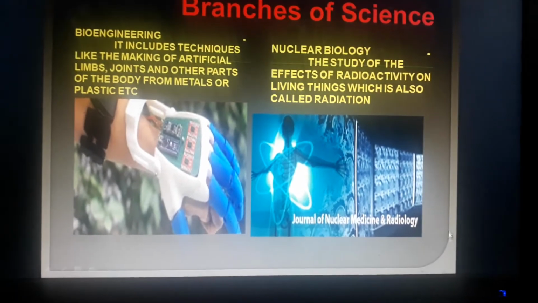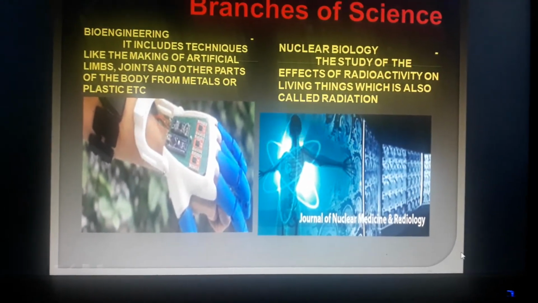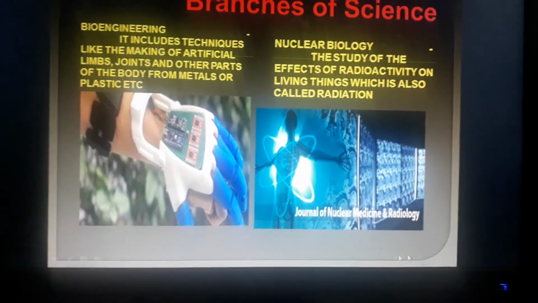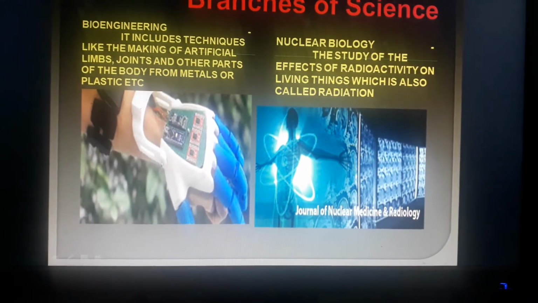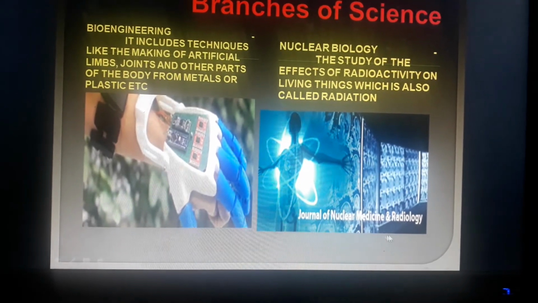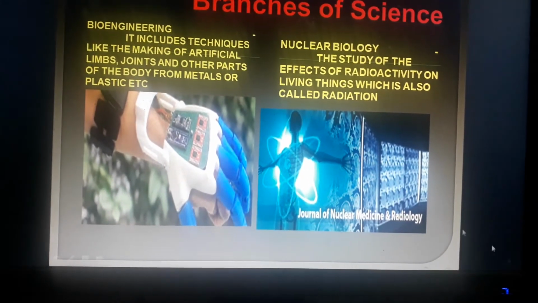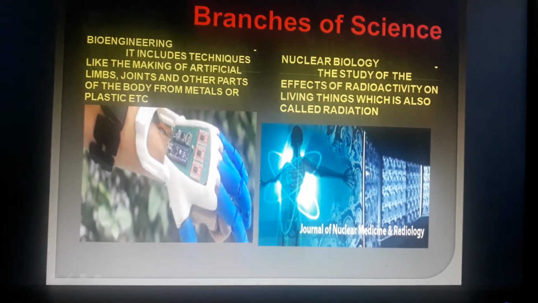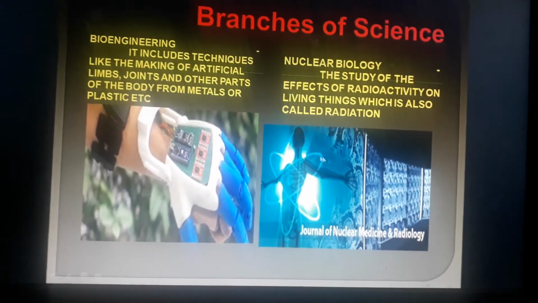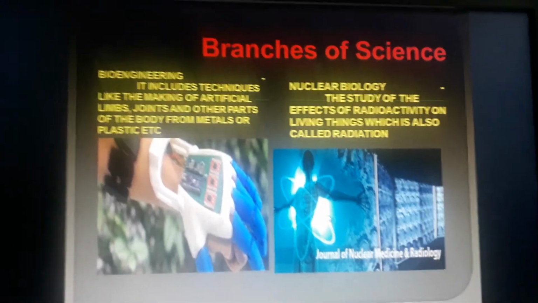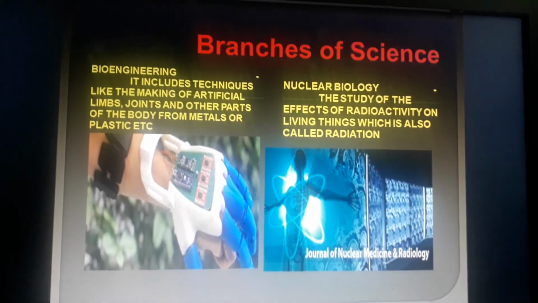Okay, then nuclear biology is there. This is the study of the effect of radiations, radioactivity on living things. So when harmful radiations come, our cells become affected. So that all we study in nuclear biology. And also imaging technology is used, where scanning and all is done to find out the functioning of our organs.